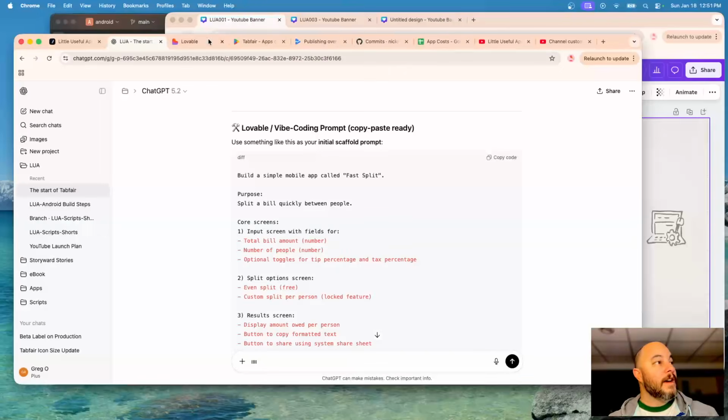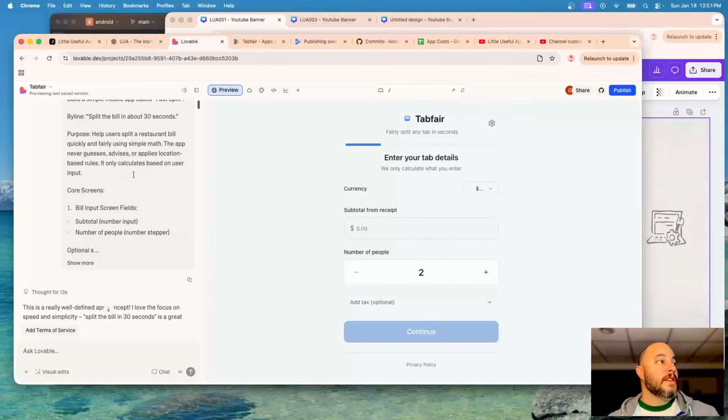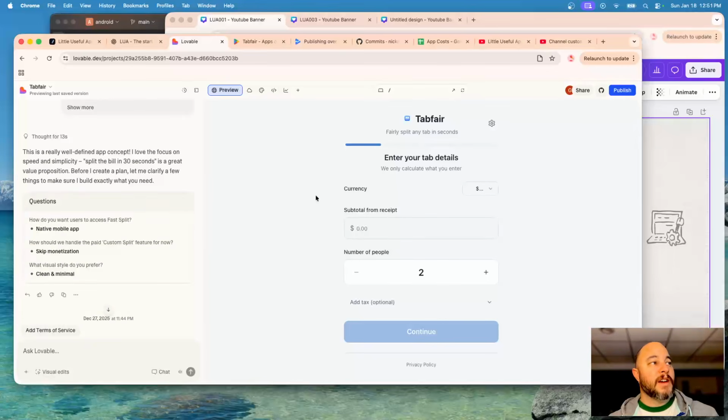That said, I took this and I took Lovable, which, by the way, that's $25 a month, and ChatGPT is $20. I'll give you the ongoing list in just a moment. But the original iteration was fast split. It told me what to do, and just keep in mind the stuff to the right that you're seeing in the preview. This is the current state. It did not start this way, and I'm going to show you all the different places where we had to go back and forth to get it to this state.